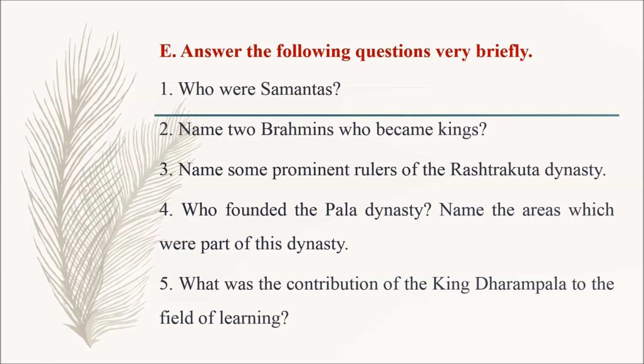Section E. Answer the following questions very briefly. Question number 1. Who were Samantas? Question number 2. Name two Brahmins who became kings. Question number 3. Name some prominent rulers of the Rashtrakuta dynasty. Question number 4. Who founded the Pala dynasty? Name the areas which were part of this dynasty.